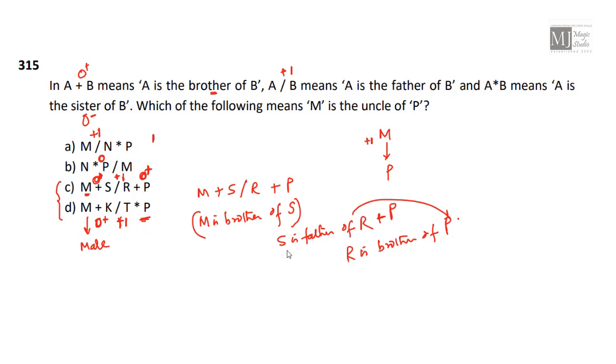Now M is brother of S, S is father of R and P, then M is uncle of P.